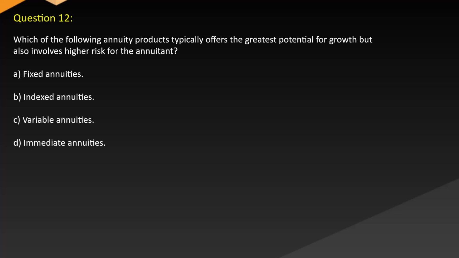Question 12. Which of the following annuity products typically offers the greatest potential for growth but also involves higher risk for the annuitant? A. Fixed annuities. B. Indexed annuities. C. Variable annuities. D. Immediate annuities.